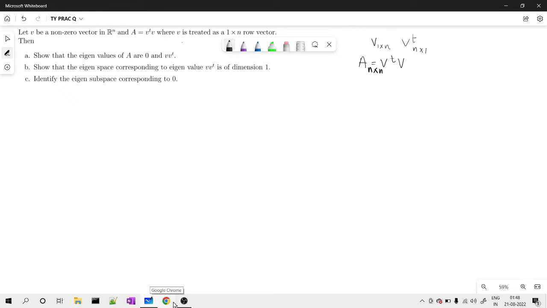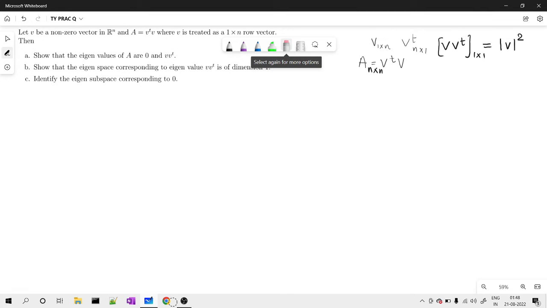Now in the question, they are also asking about V V transpose, so let me talk about that. Here we have V V transpose, whose dimension is 1 cross 1. That means it is going to be a number. More precisely, this is the norm of that vector, because if I multiply a row matrix with the same thing in column form, what I get is the norm of V squared. So these are the few things that we might need for the proof.